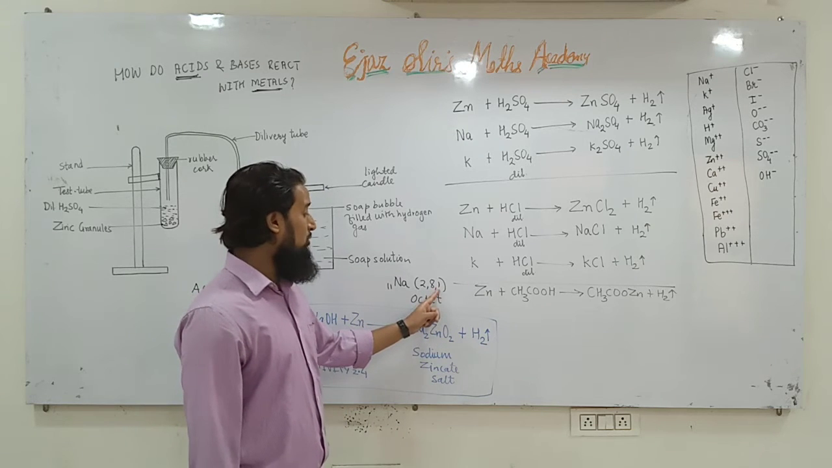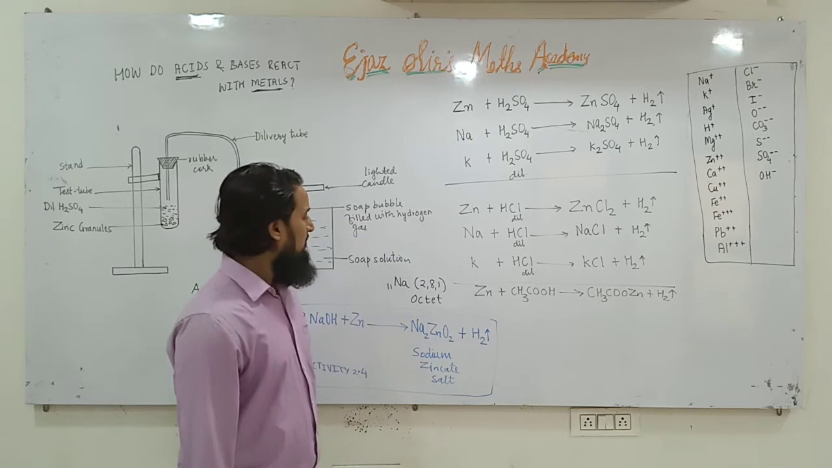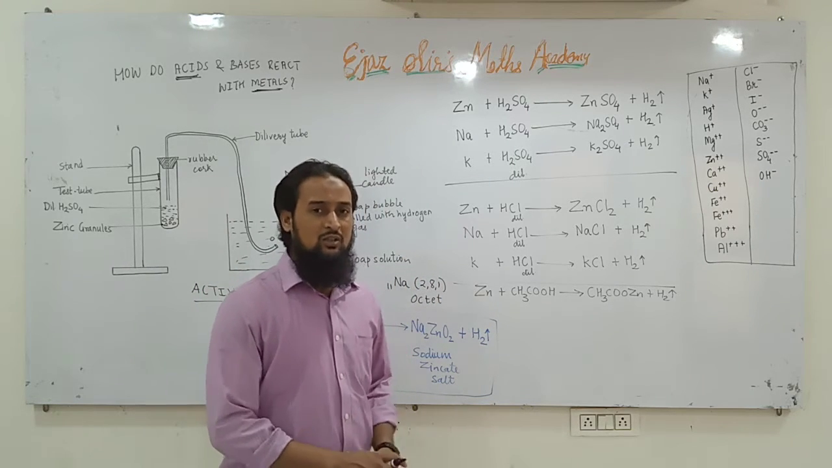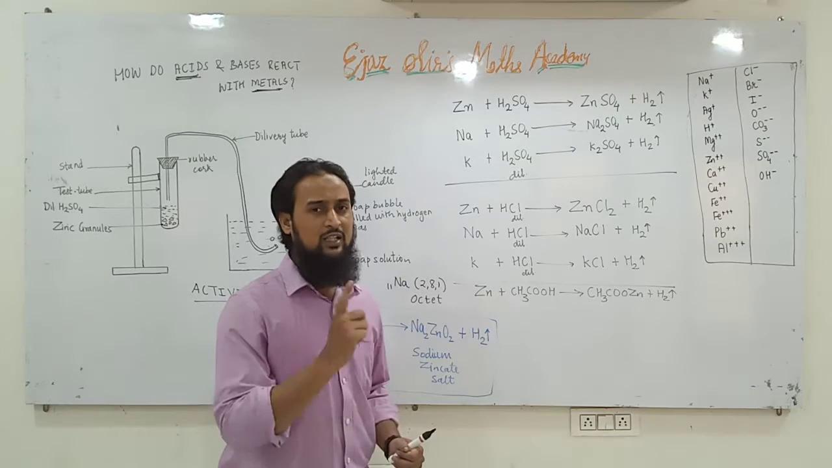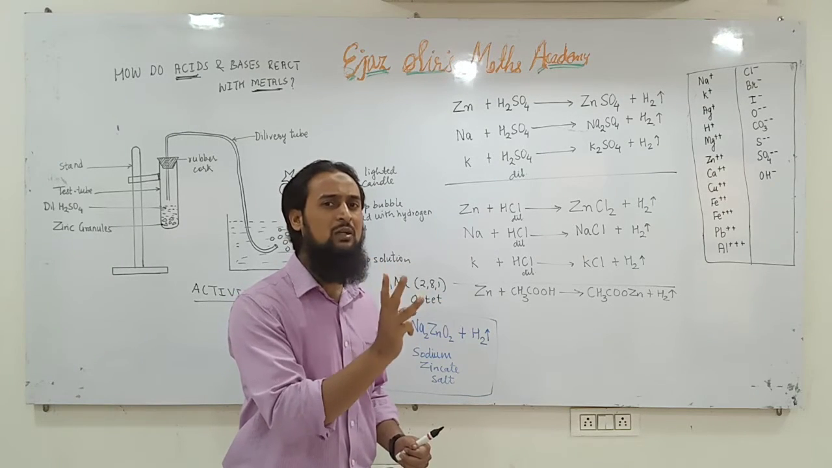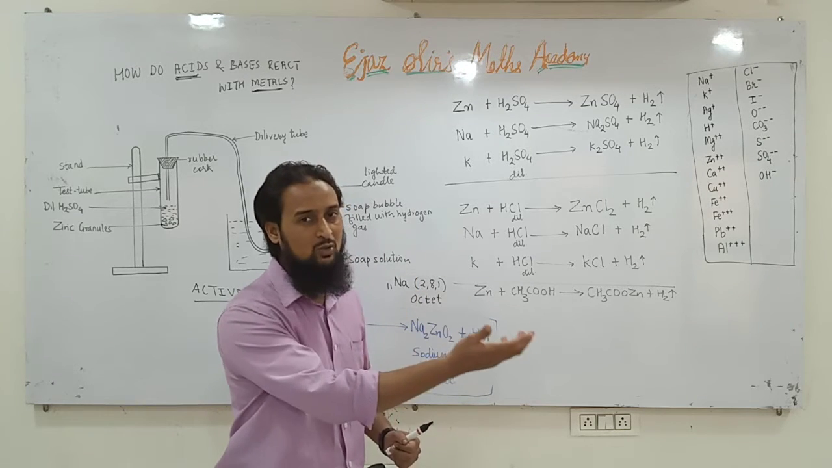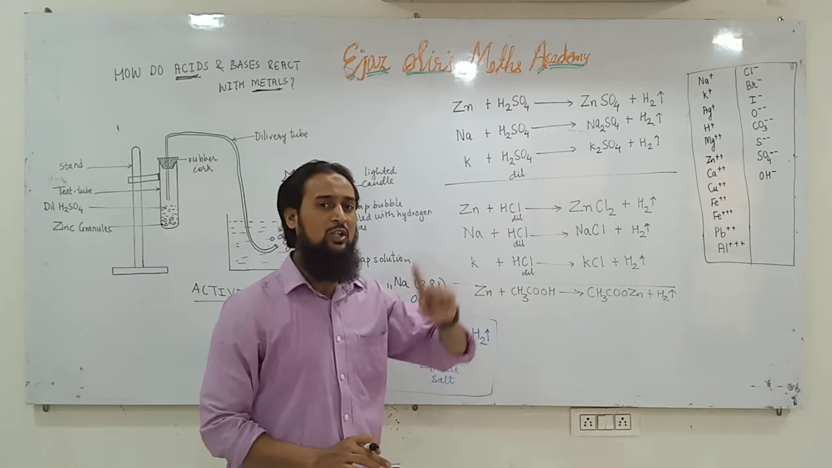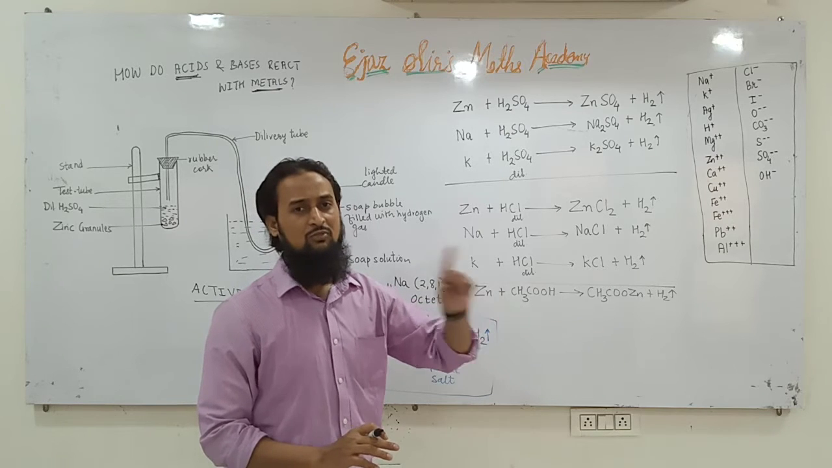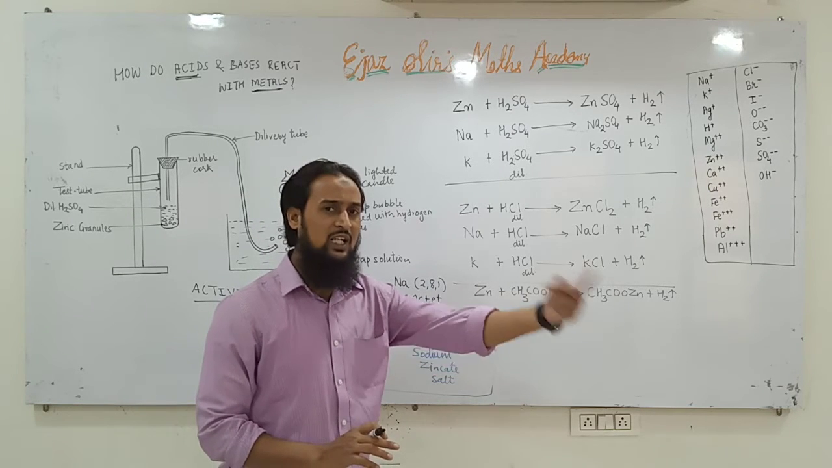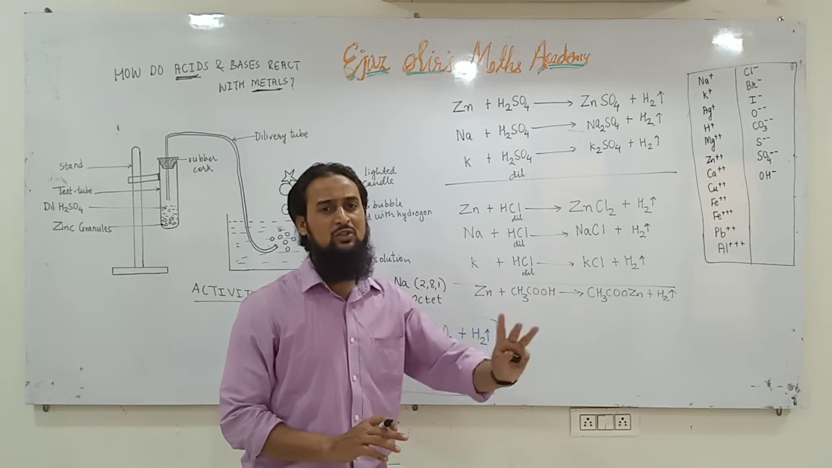But it has only 1 electron. How many electrons does it need? So it needs 7 more electrons. But remember, in chemistry, one atom can give maximum 3 electrons to any other atom. One atom can give 1 electron, 2 electrons, or maximum 3 electrons. More than 3 electrons can never be given, and more than 3 electrons can never be taken. At the most, 3 electrons can be given and 3 electrons can be taken.